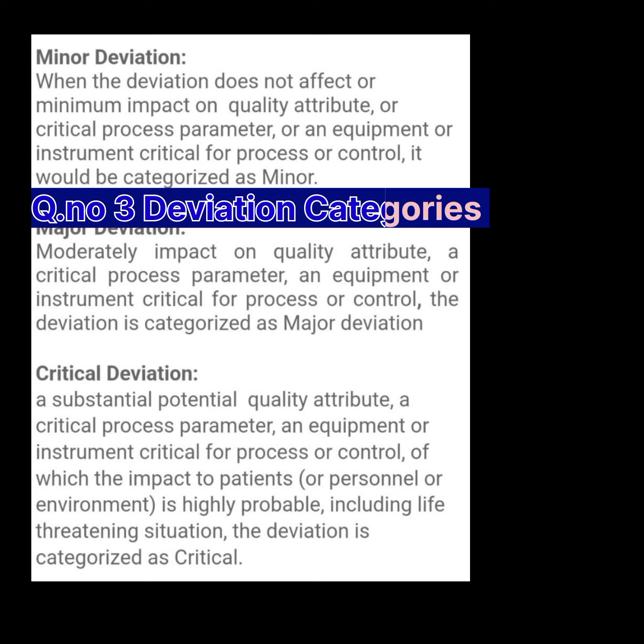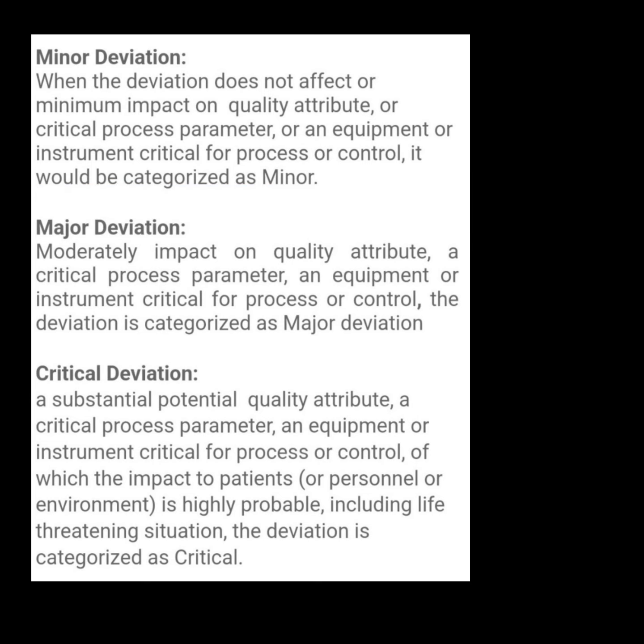Question number 3. What are the deviation categories? Answer: deviation can be categorized as minor, major and critical based on the impact on quality. 1. Minor deviation. When the deviation does not affect, or has minimum impact on, a quality attribute, a critical process parameter, or an equipment or instrument critical for process or control, it would be categorized as minor.